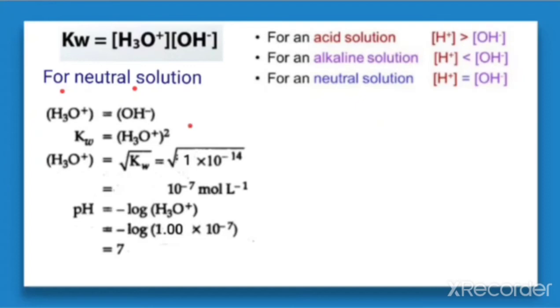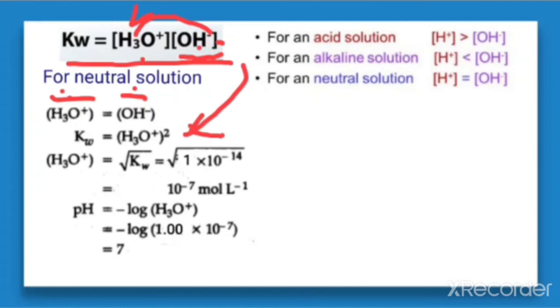In the equation Kw is equal to concentration of H3O plus into concentration of OH negative, because they are equal in the neutral condition, in the place of OH negative we can write H3O plus. So what will be the equation now? Kw is equal to concentration of H3O plus squared.